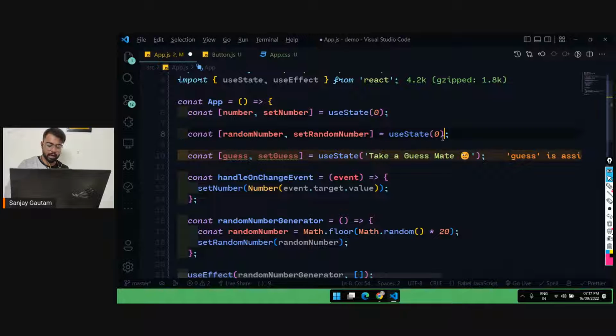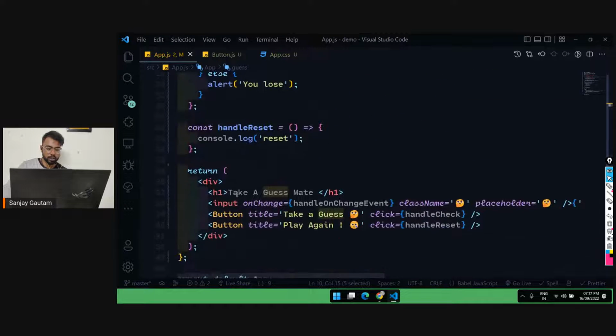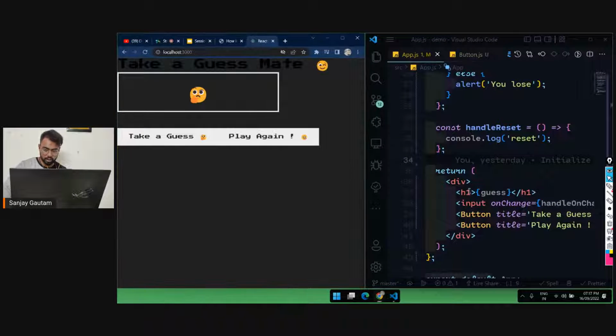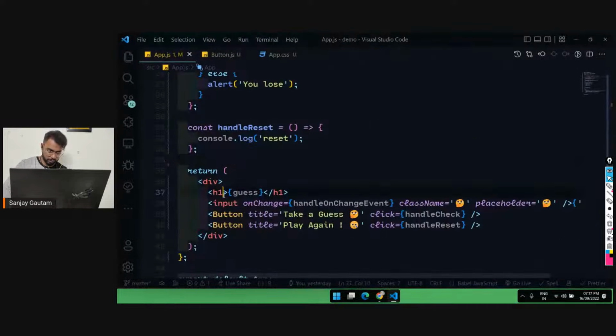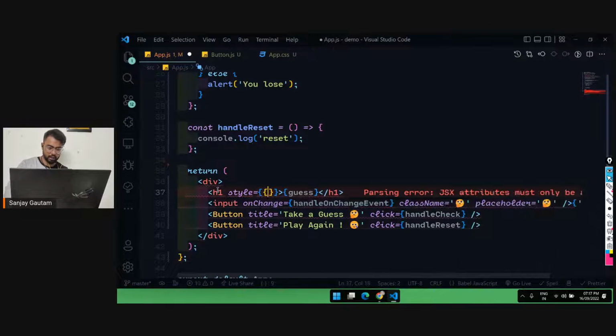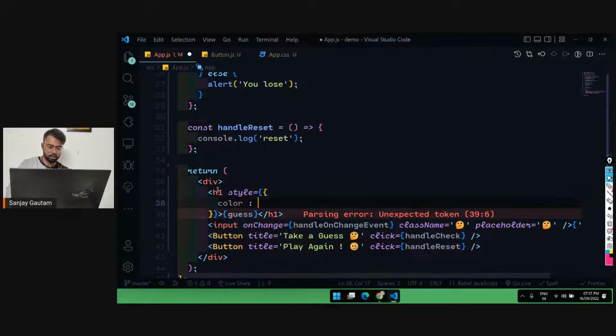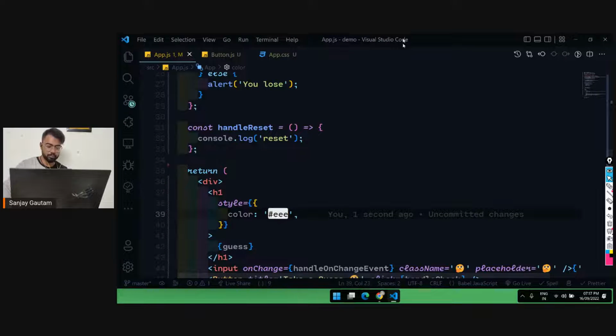So I have just created a string for us, and the initial value for this state is "take a guess", and I'm just going to use this directly. Okay, guess. If you open your UI, we are getting this. First of all, I have to style this a bit. For now, I'm just going with inline styling. So the color is going to be this, and I'm just going to save this. Okay, so take a guess, mate.